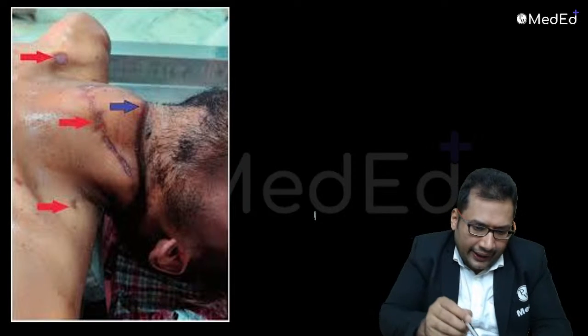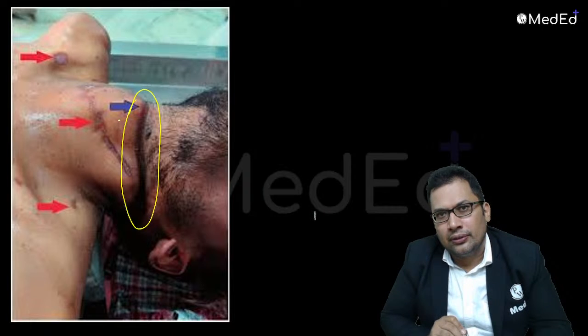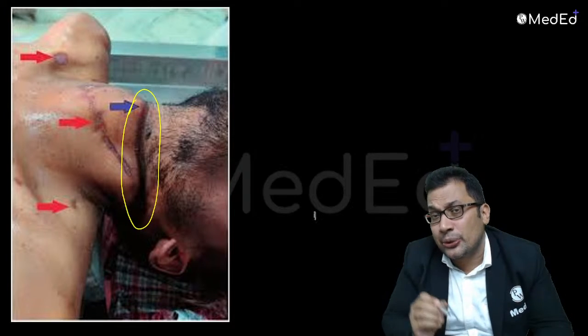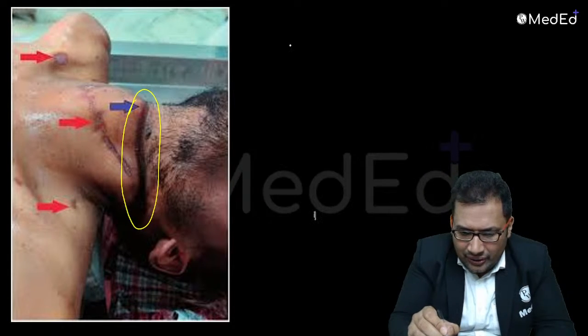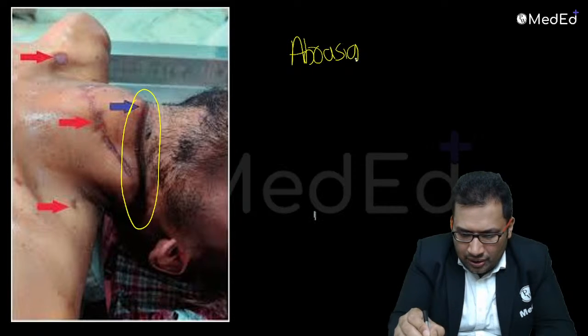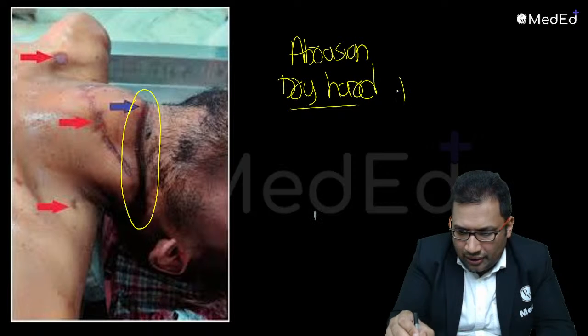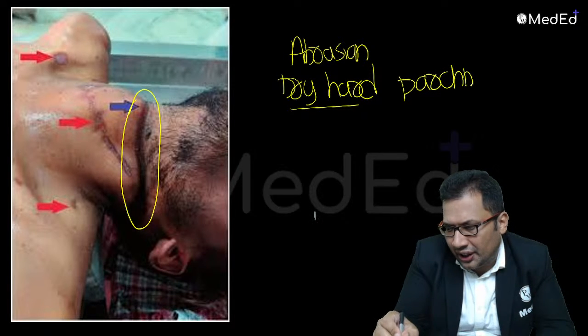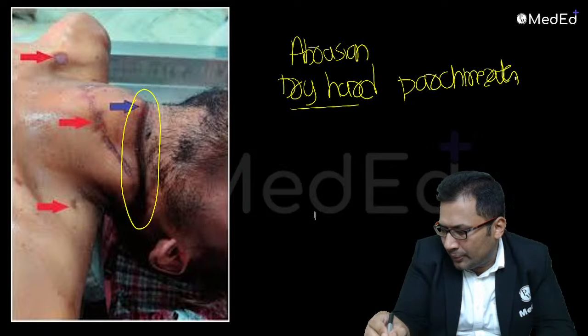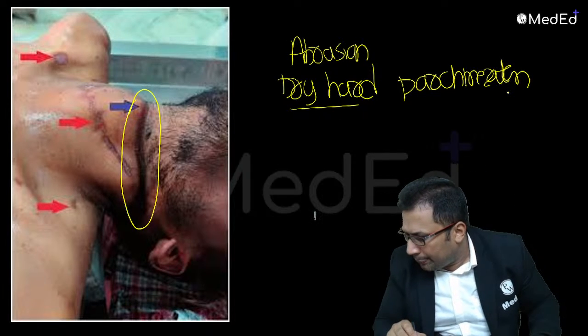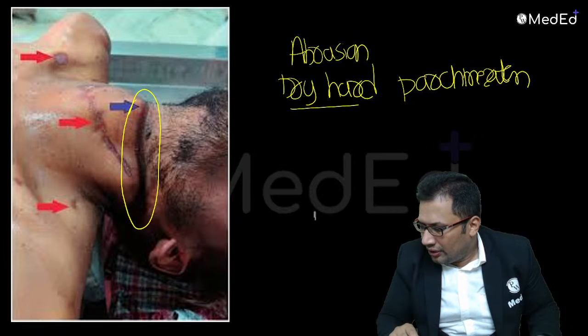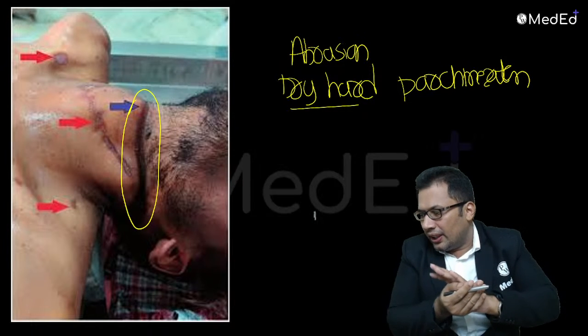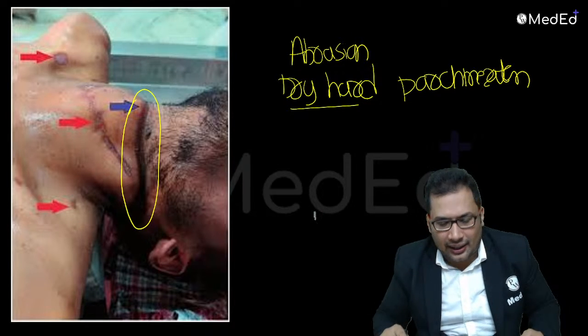Now look at this. A case of asphyxia, case of hanging. What we can see, dry hard parchmentization. What is this type of abrasion? Yes, right. We'll see dry hard parchmentization that is seen. This must be pressure abrasion. Very good. All the answers, great. So, pressure abrasion, correct answer.